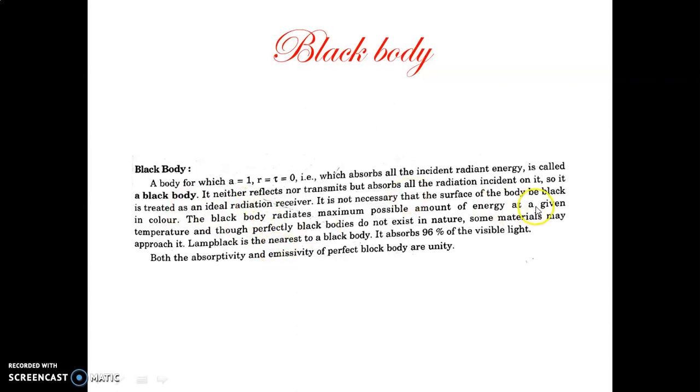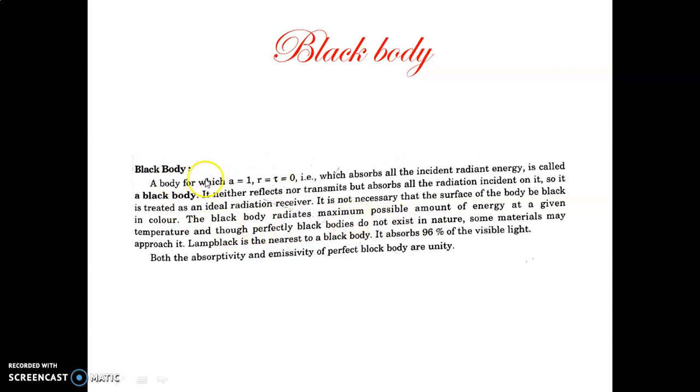Generally it is not necessary that the surface must be colored black. A black body is not just having the color black, but it will absorb all the energy falling on that body. So that is called a black body.